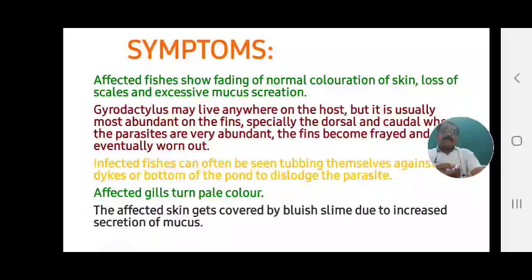Next symptom: the affected skin gets covered by bluish slime.